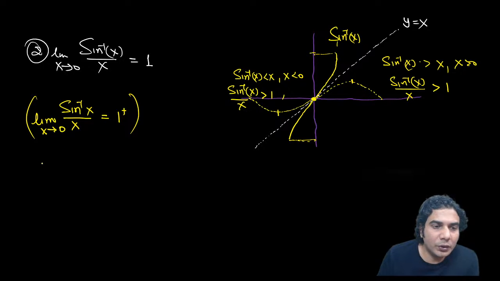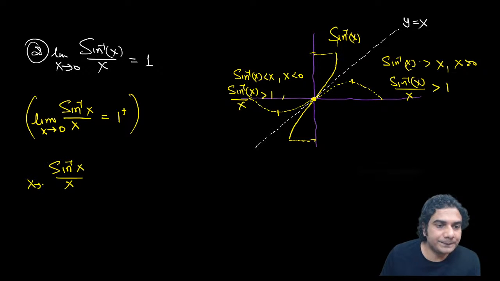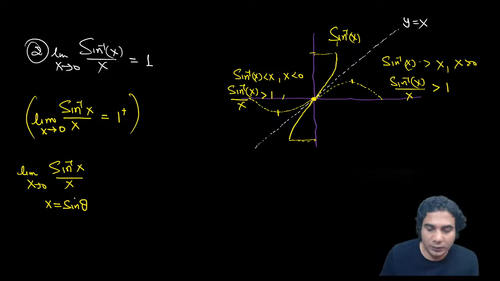See, you could do one more thing in this function, sine inverse x upon x, x approaching 0. If you put x is equal to sine theta, then for x approaching 0, sine theta approaches 0 and theta will also approach 0, right? This is called change of limit.